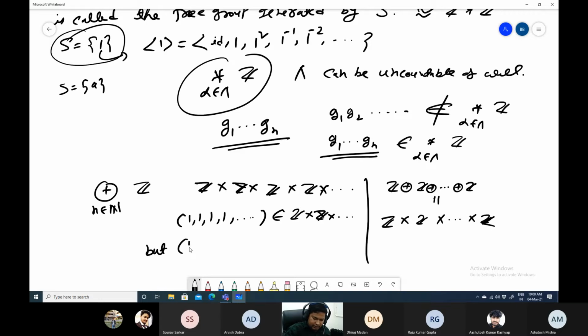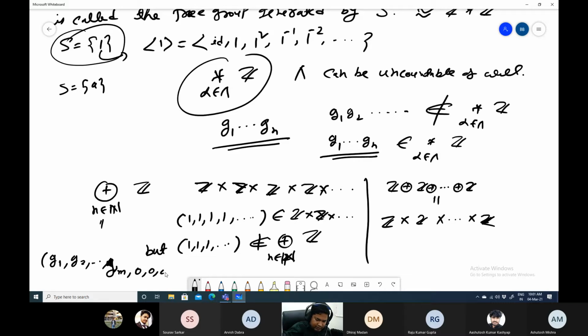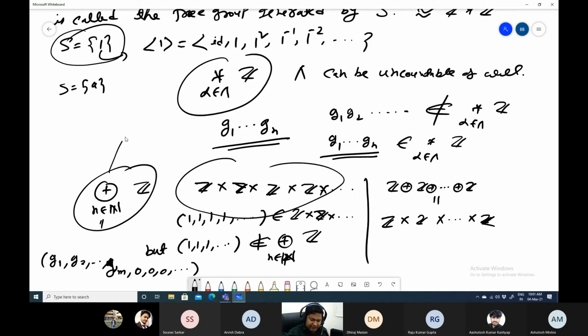But if you take all of these, that does not belong to the direct sum, because it consists only of elements of this form: G1, G2, up to some M, and then the remaining are all 0. So this is the main difference between this and this. And here we are just generalizing this one. So that is the non-abelian version.